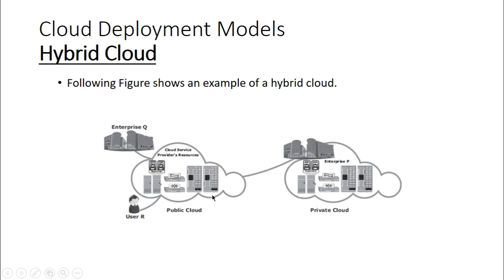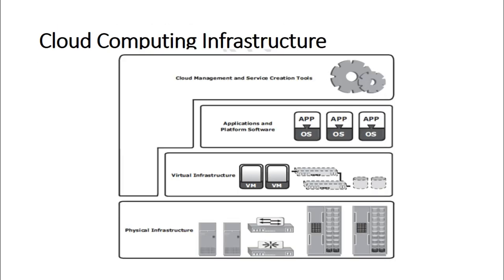So these are the four types of cloud deployment models. We have the public cloud, we have the private cloud, under which we have on-premise private cloud and externally hosted private cloud, and then we have the community cloud followed by the hybrid cloud. So four types of cloud deployment models. Now let us proceed with something called the cloud computing infrastructure.